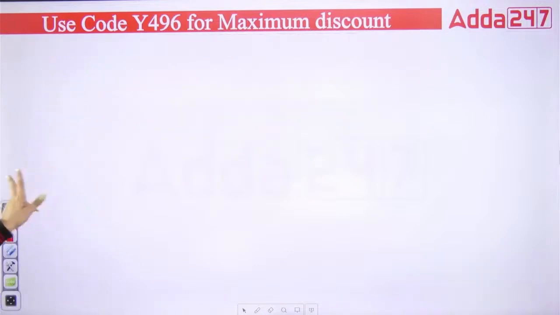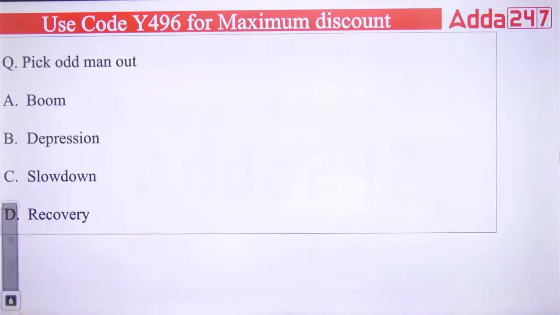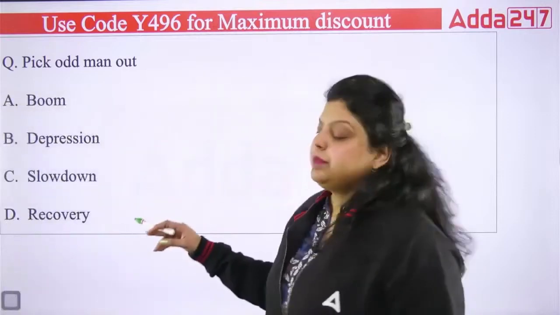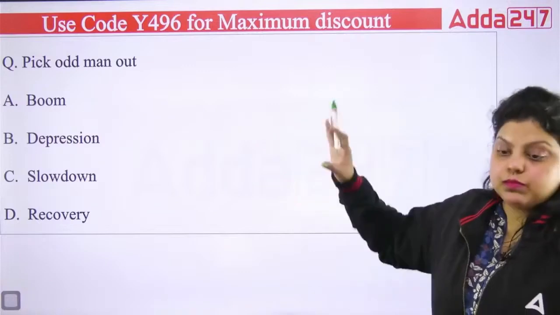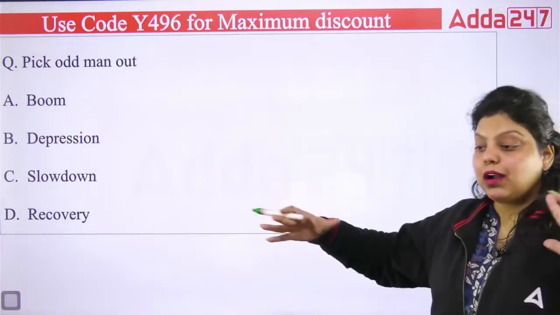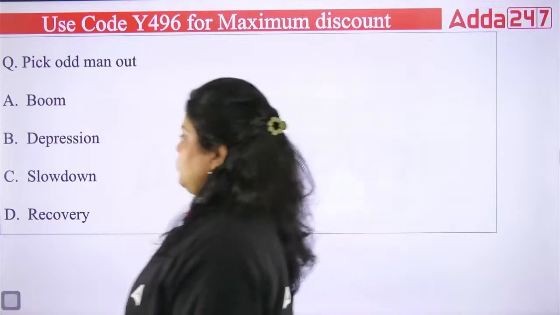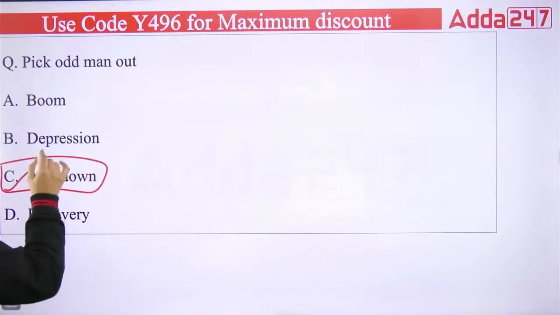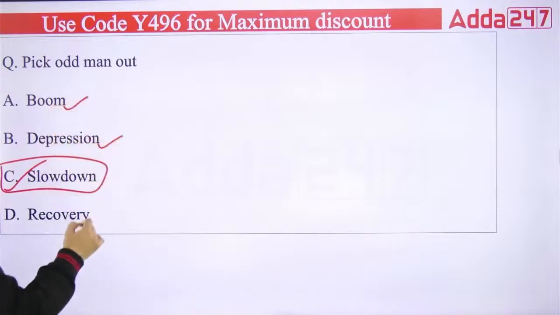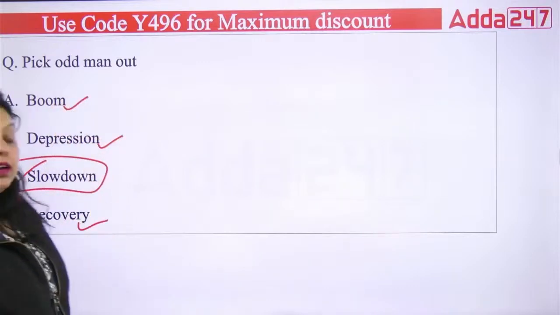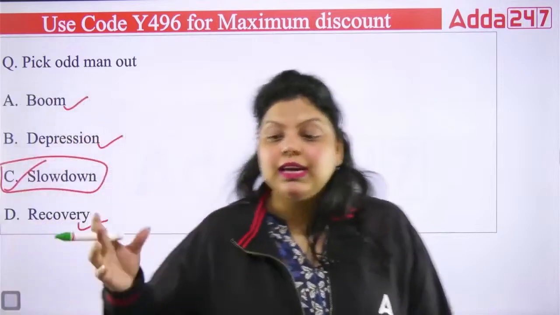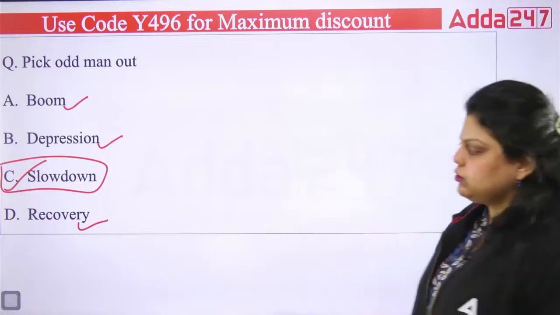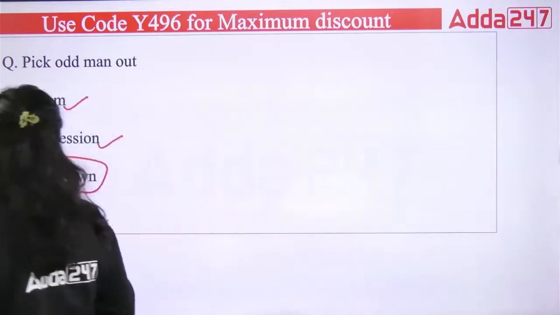Okay, now next question we have here, pick the odd man out. Odd man out means the particular term out of these four which is not symmetric, they are not from the same context. So you can see easily, slowdown is not from the same context, because boom, depression, recovery, all these are the phases of the business cycle. So they are symmetric to each other, from the same context, but not the slowdown. Slowdown is not a phase. So the right answer will be C.